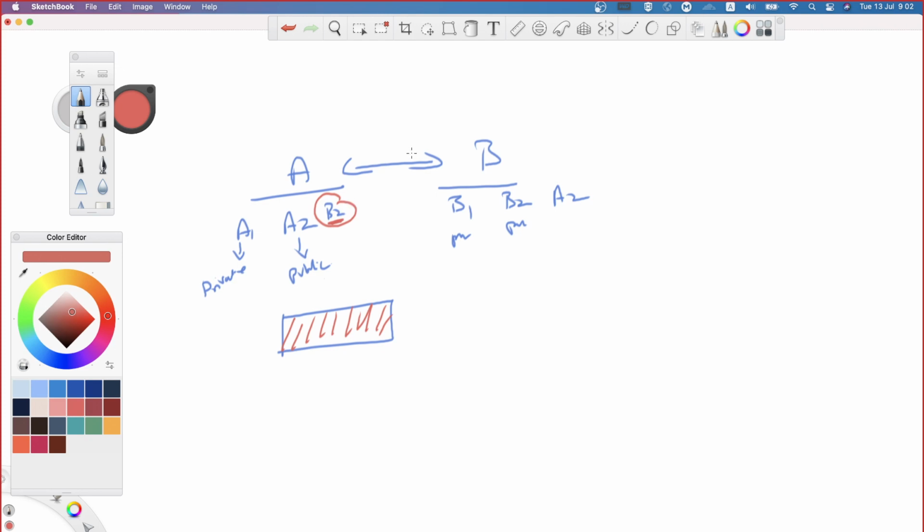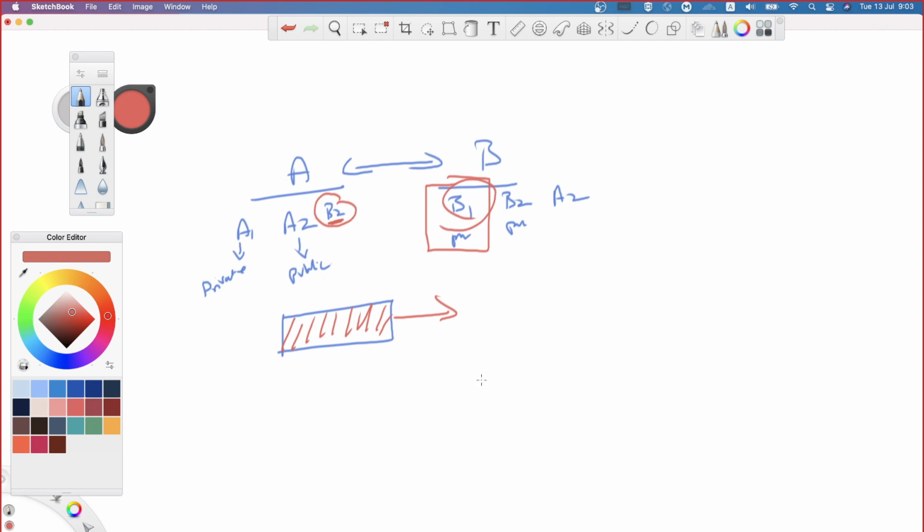According to this, if B2 is used for encryption, which key has to be used for decryption? B1. B1 is the private key. Who owns and keeps that key? Only B. B1 is not available with anyone. Am I right? Now, when A is sending this data over the public network, the rest of the public can see it, but nobody can decrypt it. Only B can decrypt it, because B has B1.